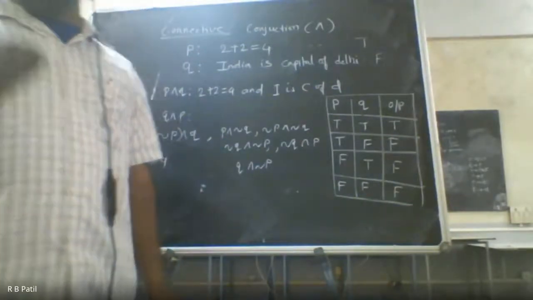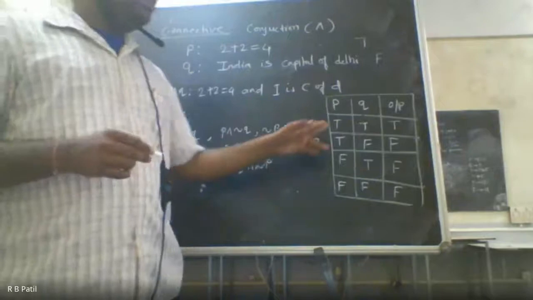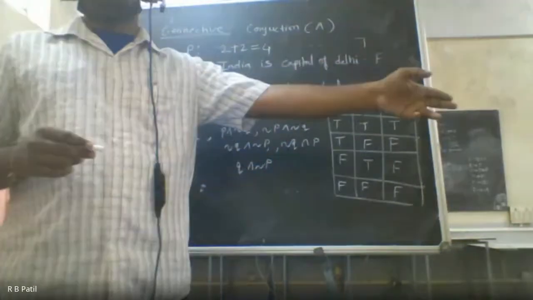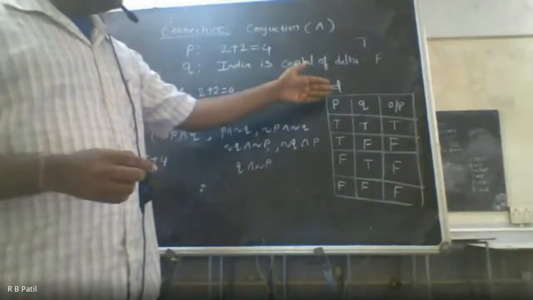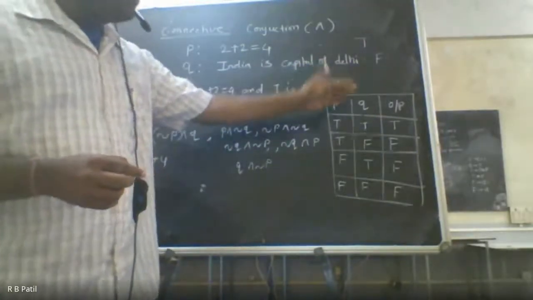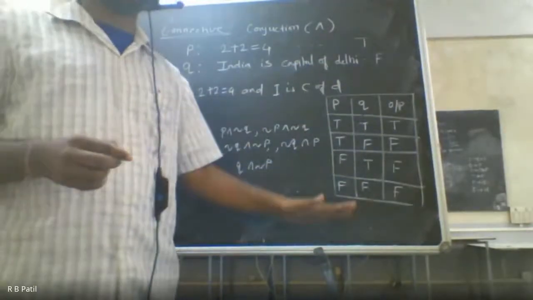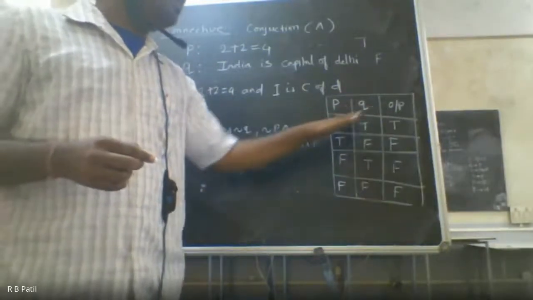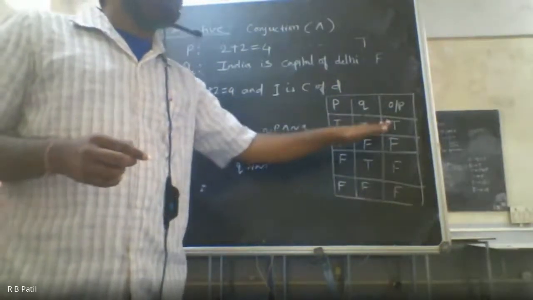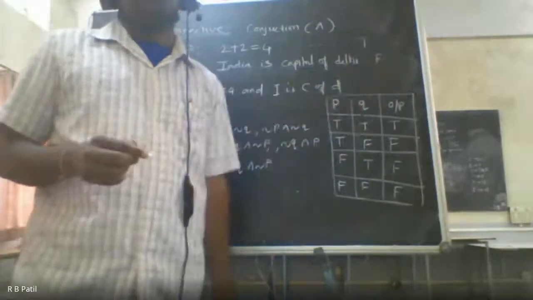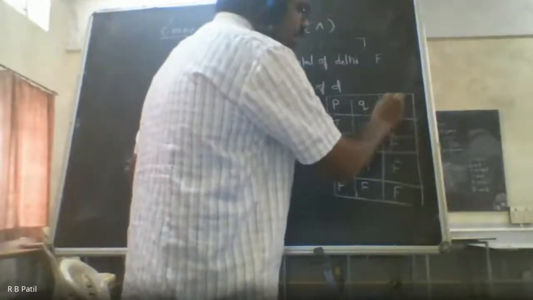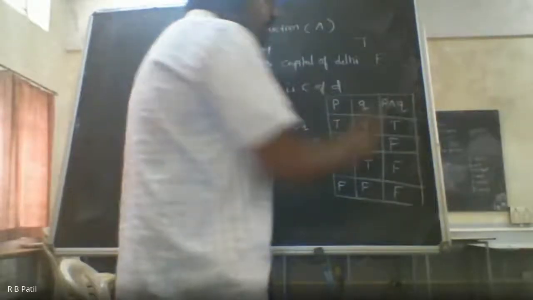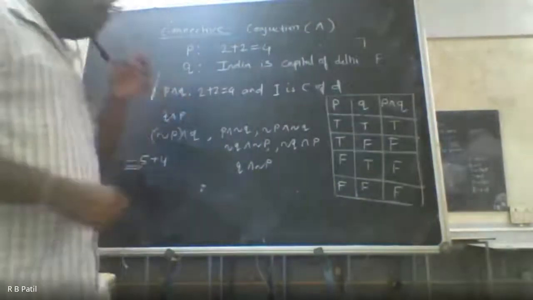कंजंक्शन स्टेटमेंटचे सगळे इनपुट स्टेटमेंट जर ट्रू असतील तरच कंजंक्शनचा आउटपुट ट्रू असणार आहे, अदरवाइज तो फॉल्स असणार आहे. If you take 3 variables, there will be 8 possible outcomes. If it is P, Q, R, and P is true, Q is true, R is true, then only the conjunction is going to be true. So the output is P and Q. So this is about the conjunction.